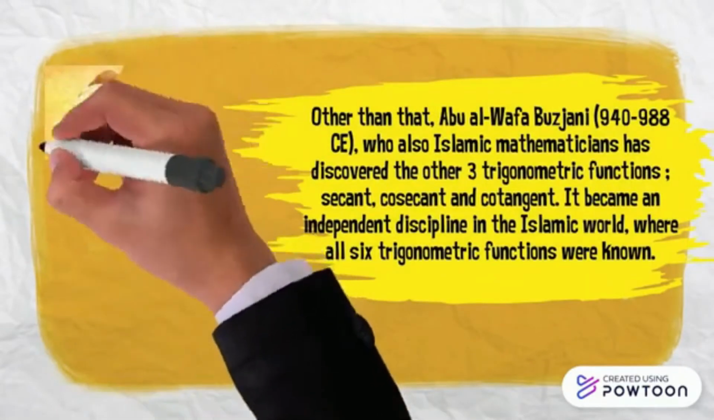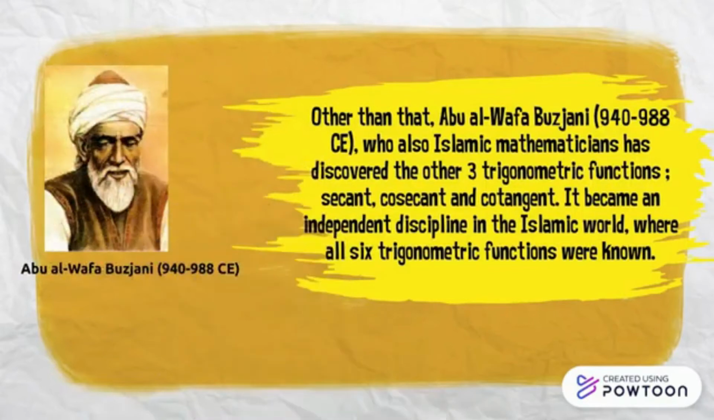Other than that, Abu al-Wafa Buzani, who was also an Islamic mathematician, discovered the other 3 trigonometric functions which are secant, cosecant and cotangent. It became an independent discipline in the Islamic world where all 6 trigonometric functions were known.